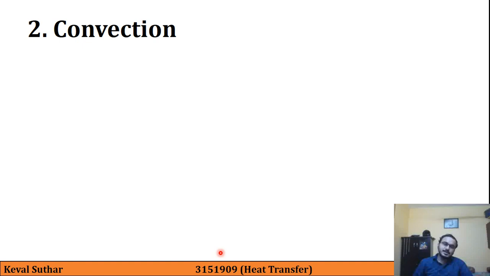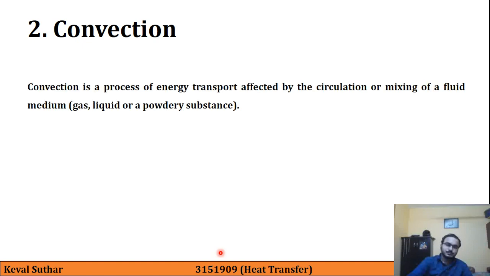Now the second mode of heat transfer is convection. Convection is a process of heat transport affected by circulation or mixing of fluid medium, which is gas, liquid or any powdery substance.